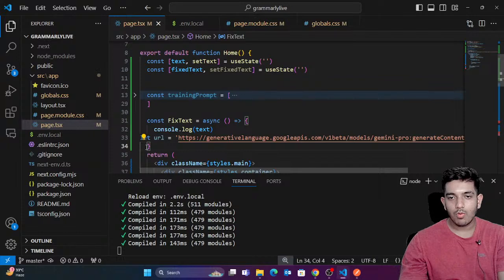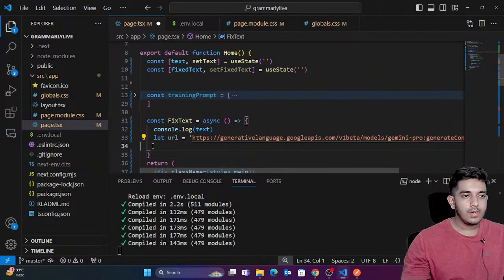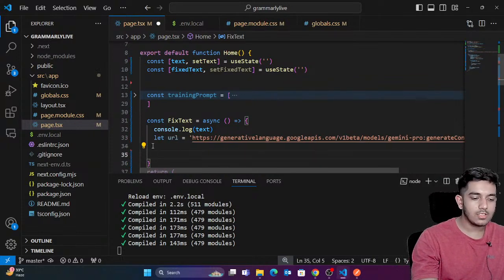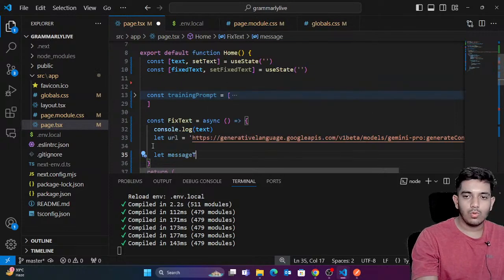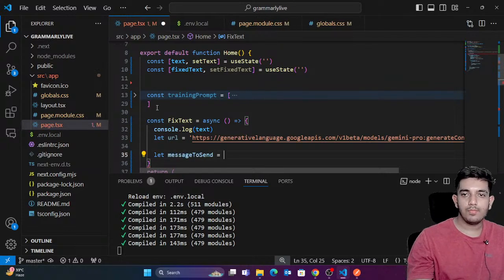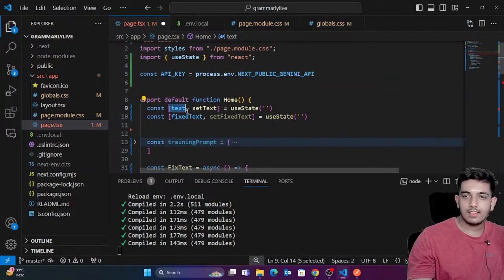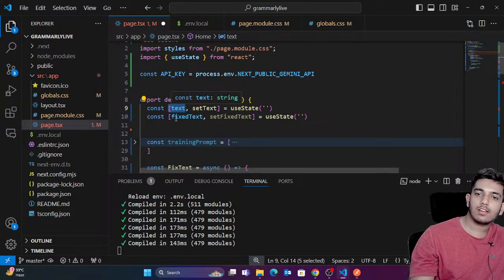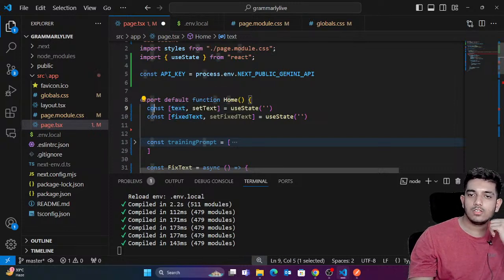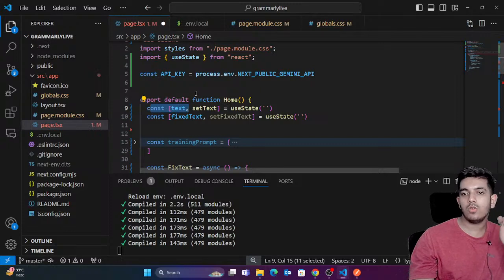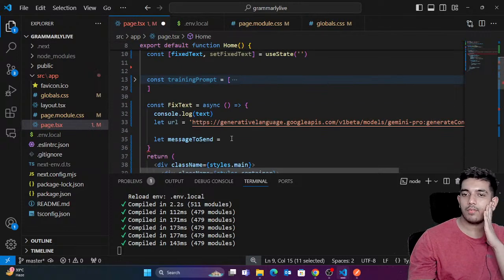Now what we need is, we have the API key done. We simply need to provide the message. Okay, now what message do you want to send? Let message to send. You simply want to send this text, right? This text would be sent to the model and the corrected grammar would come. So this is something containing wrong grammar. I want to send this to the model, to the AI, right?